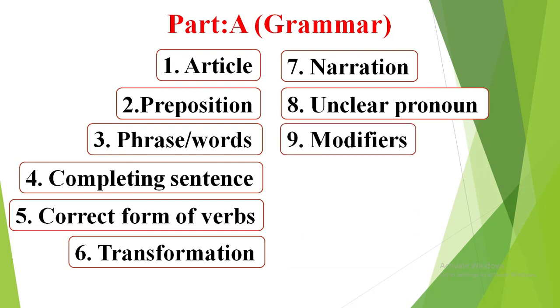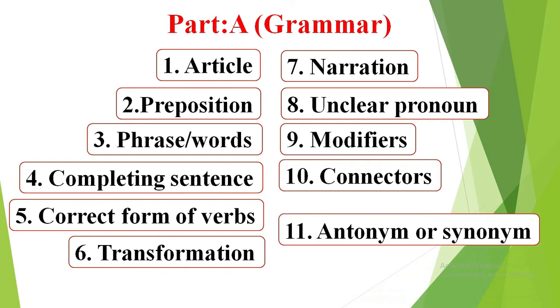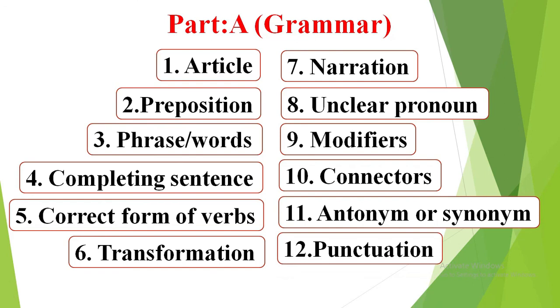In question number 9 you will get modifiers. In question number 10 you will get connectors. In question number 11 you will answer antonyms or synonyms, and question number 12 you will get punctuation. And each item contains 5 marks. That means in the grammar part you will get 60 marks.